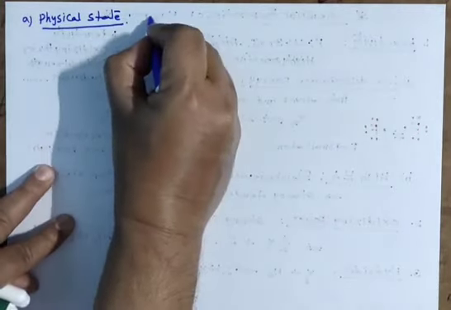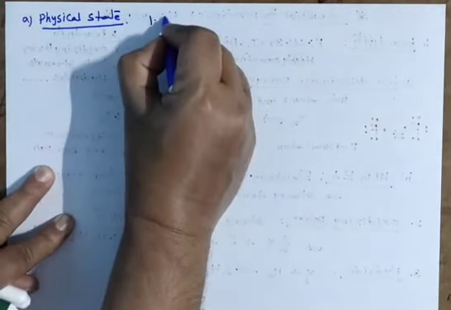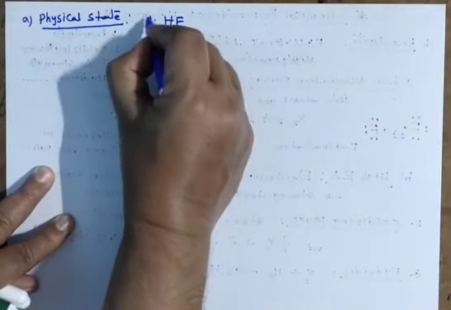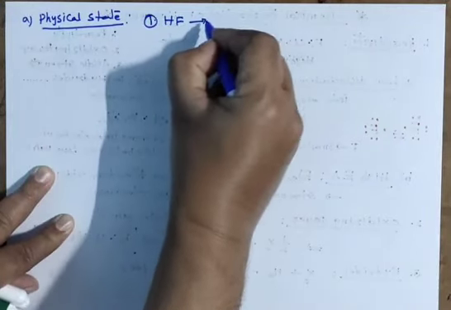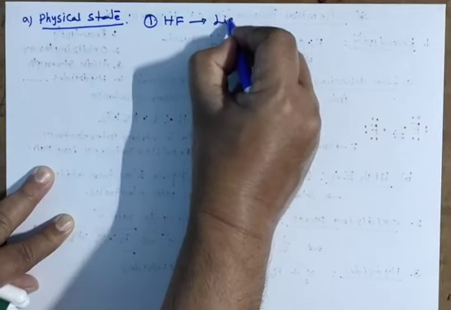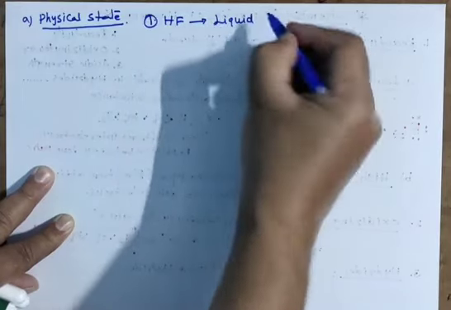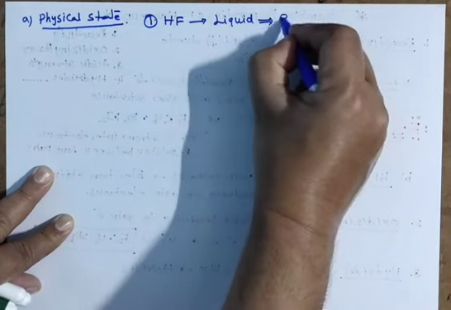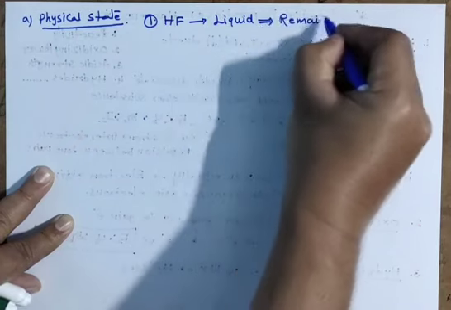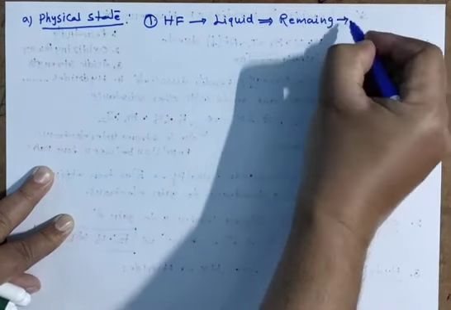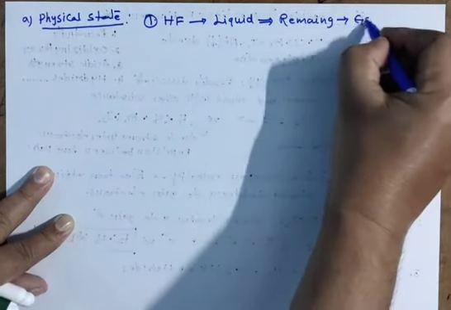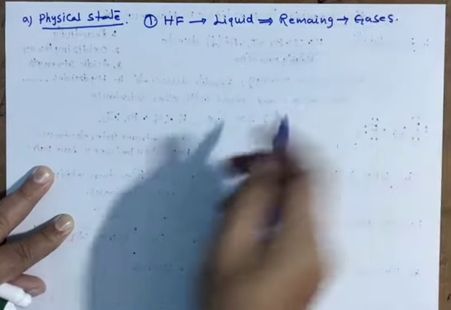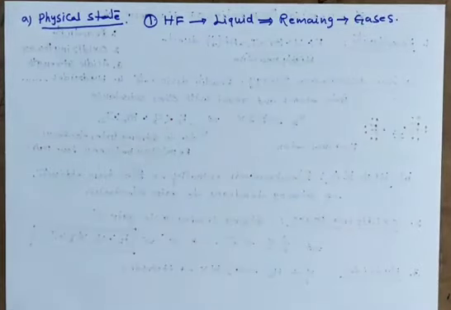You know very well, hydrogen with fluorine will give HF. HF is a liquid. Remaining all are gases. HF only liquid, remaining all are gases.